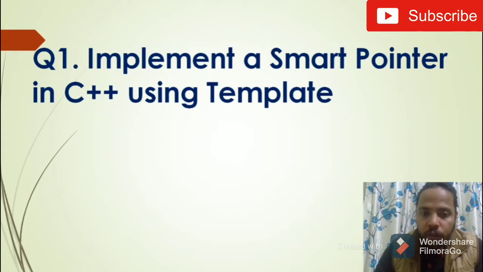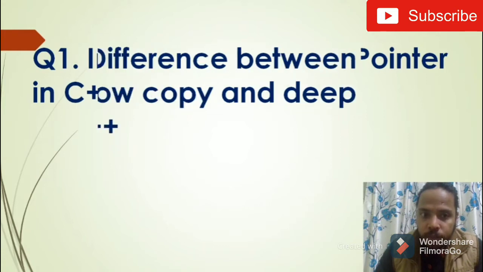Here the interviewer will check how you implement the reference count mechanism. So just keep in mind that this question could be asked, and I'll upload a further video where I'll explain the answers to this. Let's move to the second question.